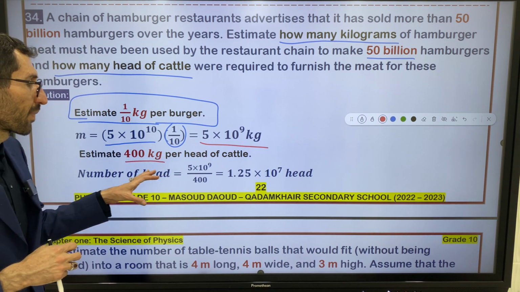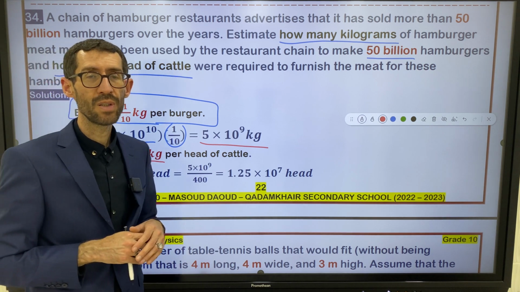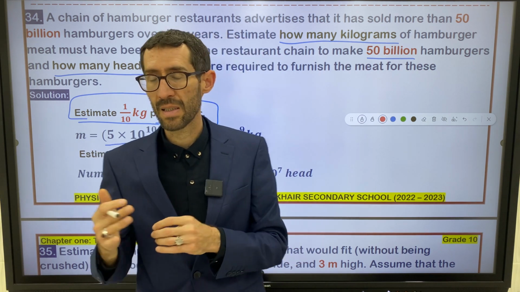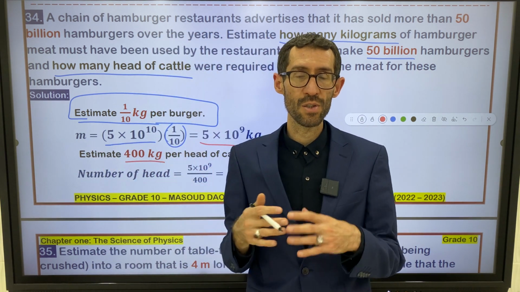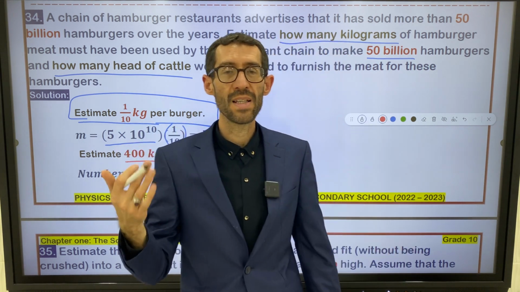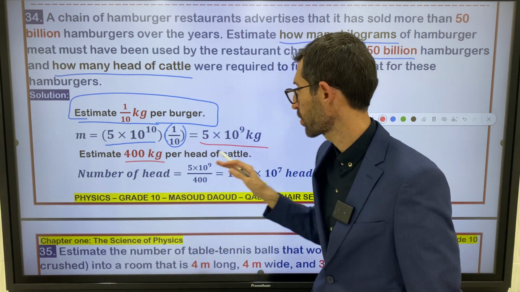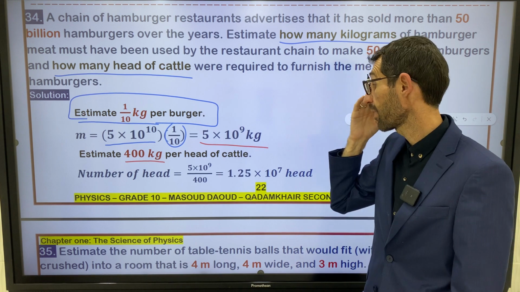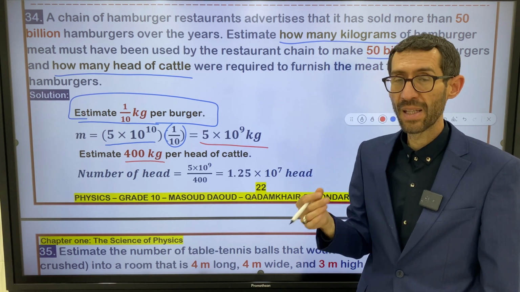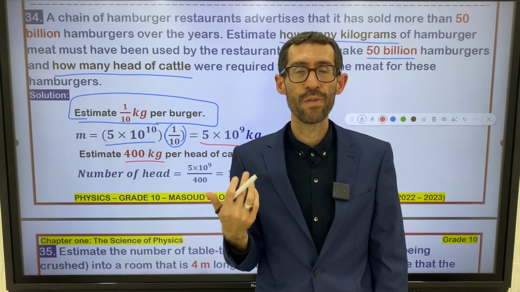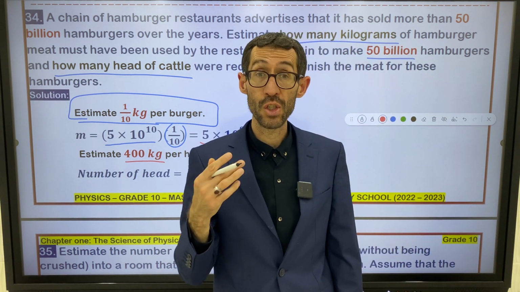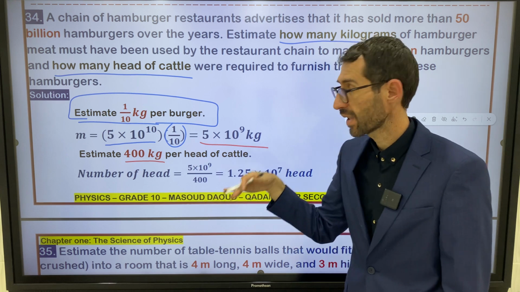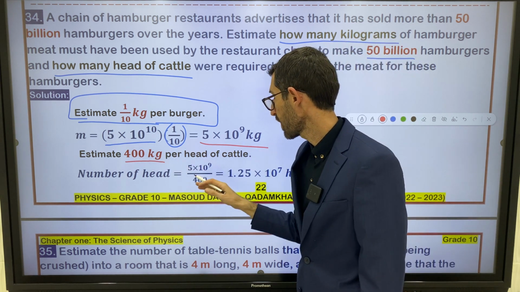But I use this number in order to make my answers coincide with the answer of the teacher's book. That's why I used 400 kilograms. So estimate 400 kilograms per head of cattle. Assume that the mass of one cattle is 400 kilograms. So the number of head means the number of cattle. Number of head is equal to what?